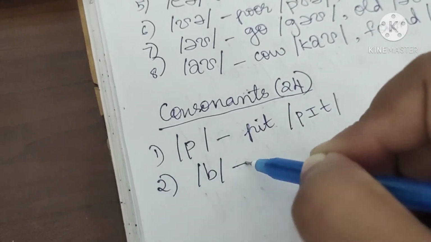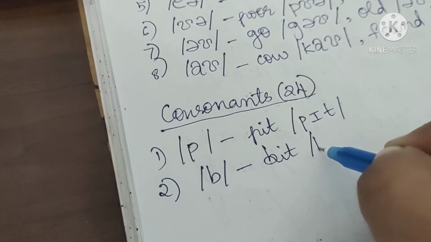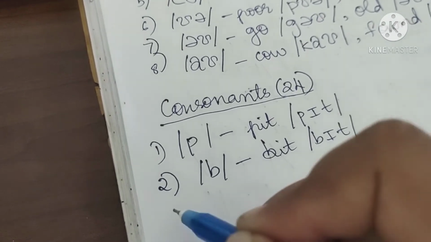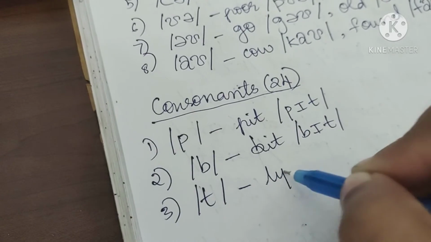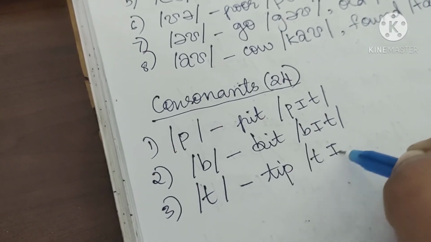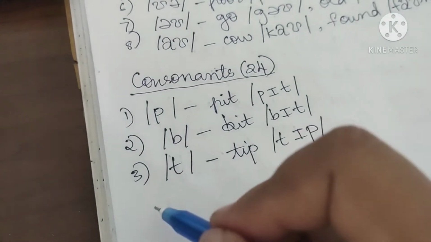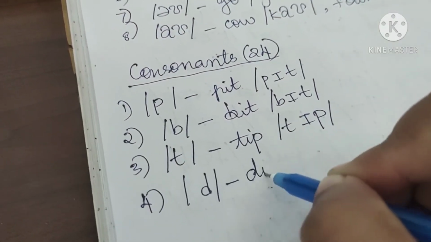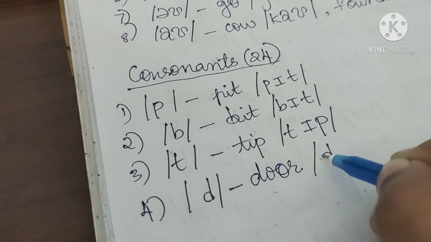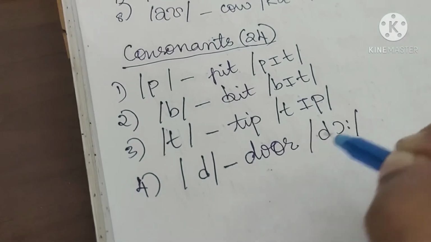B as in bitch. B, E, Ch. Ch as in tip. T, E, P. D. D as in door. It is not door, it is door. R is silent.